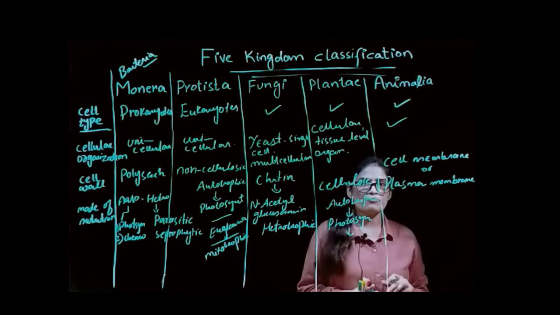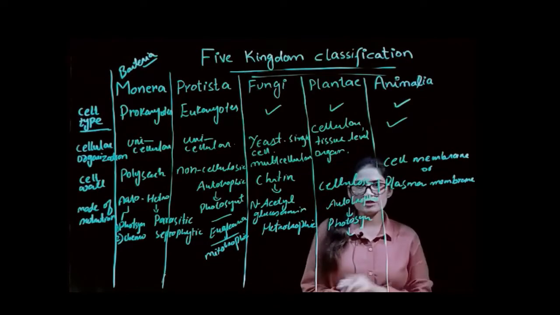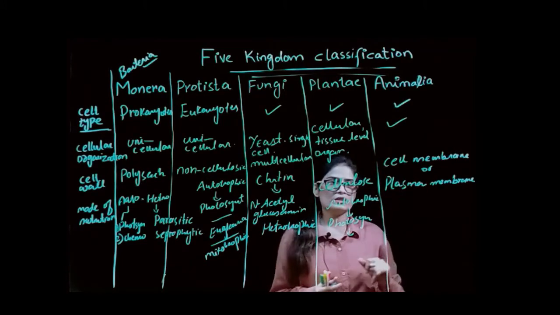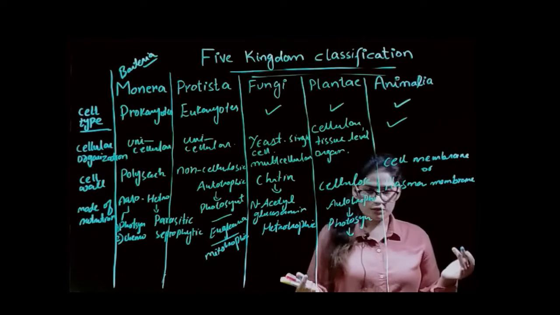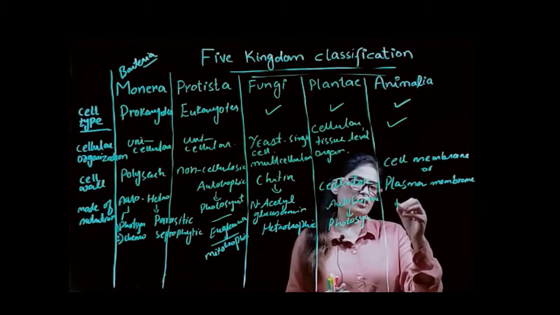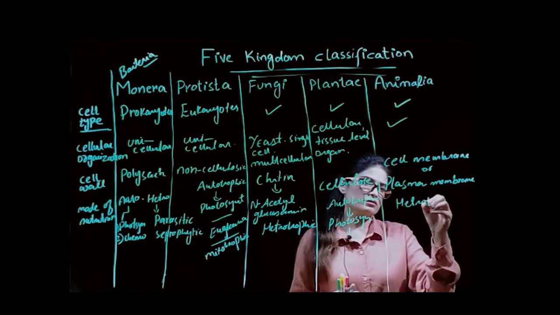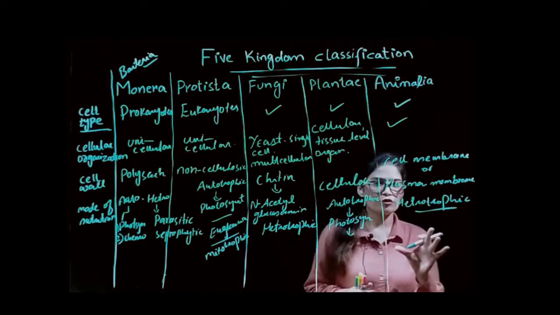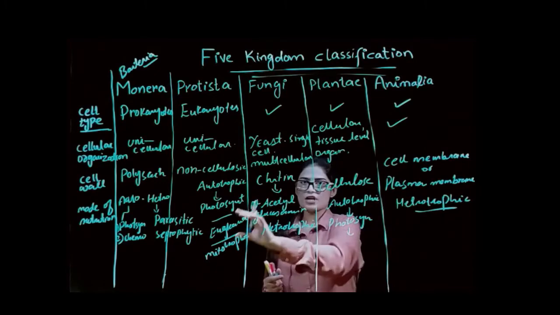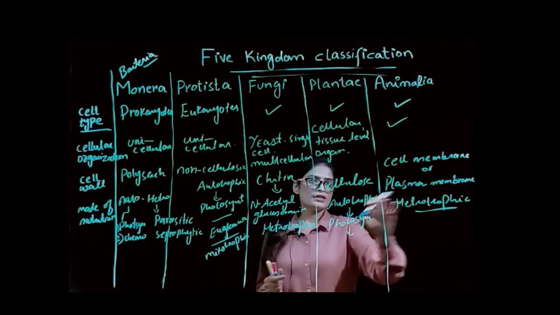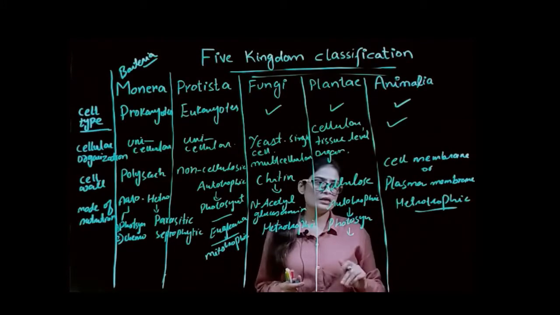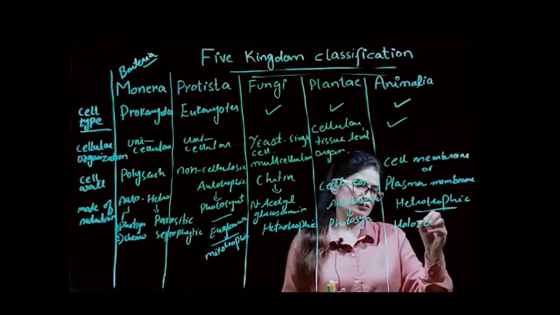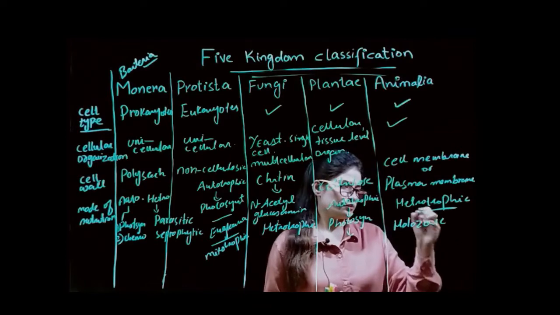Yes, the last one we have is kingdom Animalia. In kingdom Animalia, and all the human beings are also included in this kingdom, we cannot prepare our own food. So heterotrophic. In heterotrophic, as we already discussed, two types, parasitic and saprophytic. But in case of kingdom Animalia, there is actually holozoic mode of nutrition. What is holozoic? We discuss.